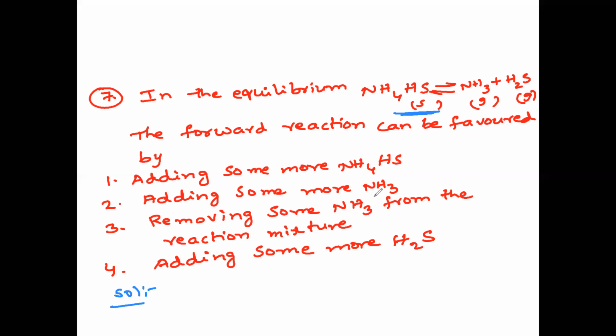Second, by adding some more ammonia: since ammonia is a product, as the concentration of products increases, the backward reaction takes place. So adding some more ammonia is also wrong. By decreasing the concentration of products, the forward reaction takes place. So the answer is the third option. By adding some more H2S, that is increasing the concentration of product, since hydrogen sulfide is a product. The forward reaction can be favored by removing some ammonia from the reaction mixture. We can say the equilibrium will shift towards the forward direction.